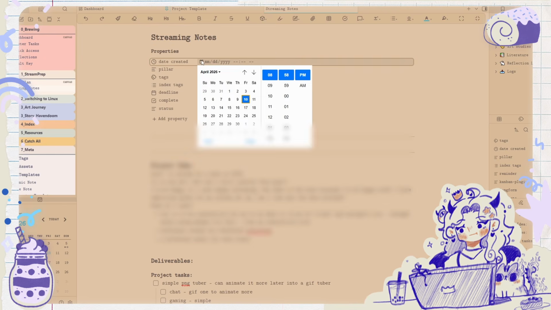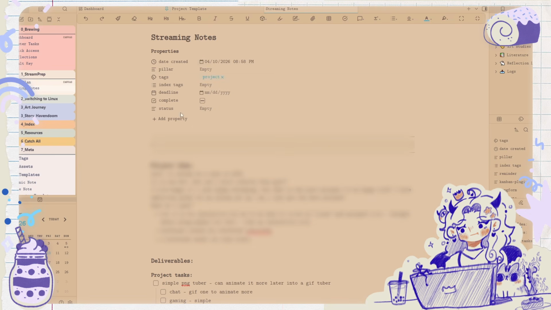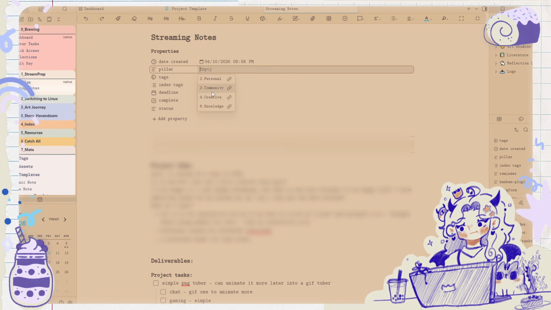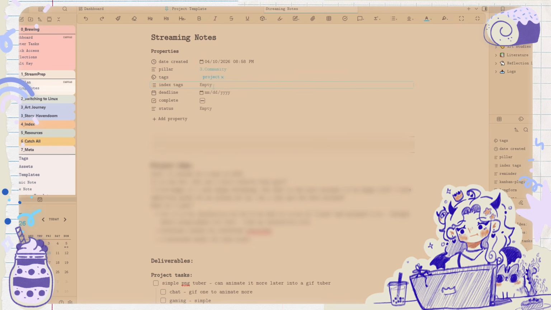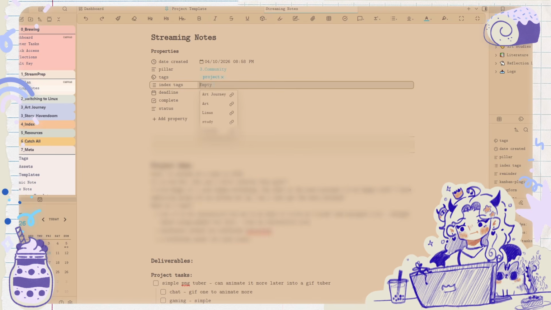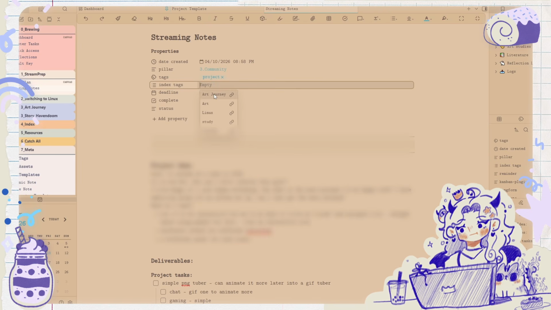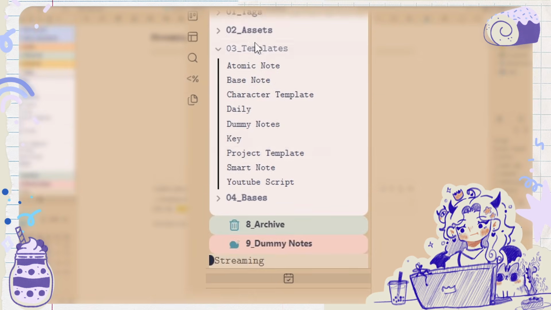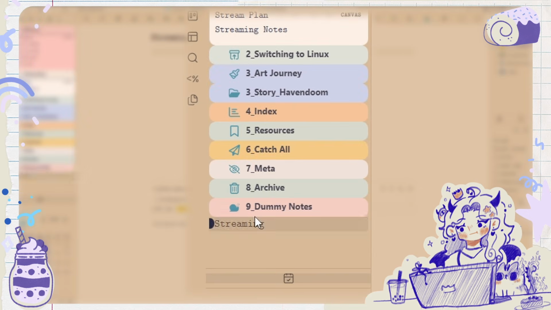Now, date created. Fine, we'll say it was created today. This is under community. We consider streaming as a community project, like trying to build up a community. So that's my pillar for that. I can create a new index tag.